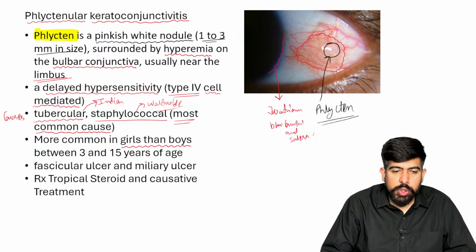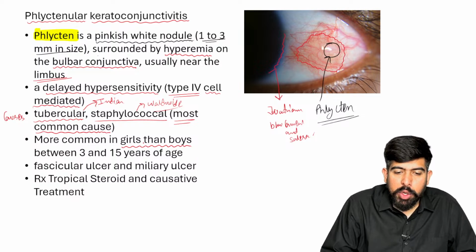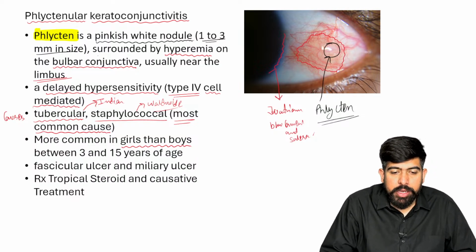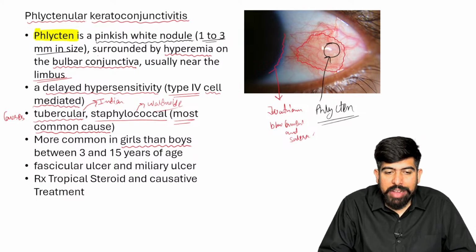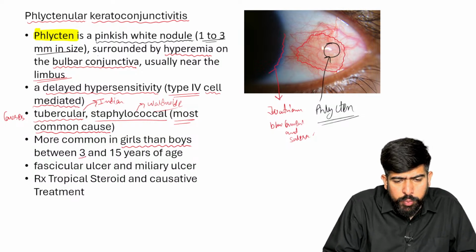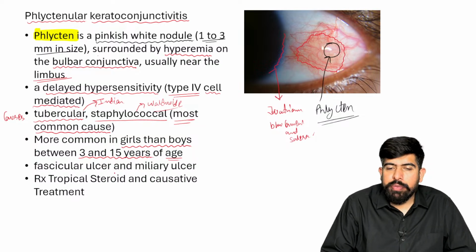Very good, right? So this is more commonly seen in girls than boys, between the ages of 3 to 15 years, right?